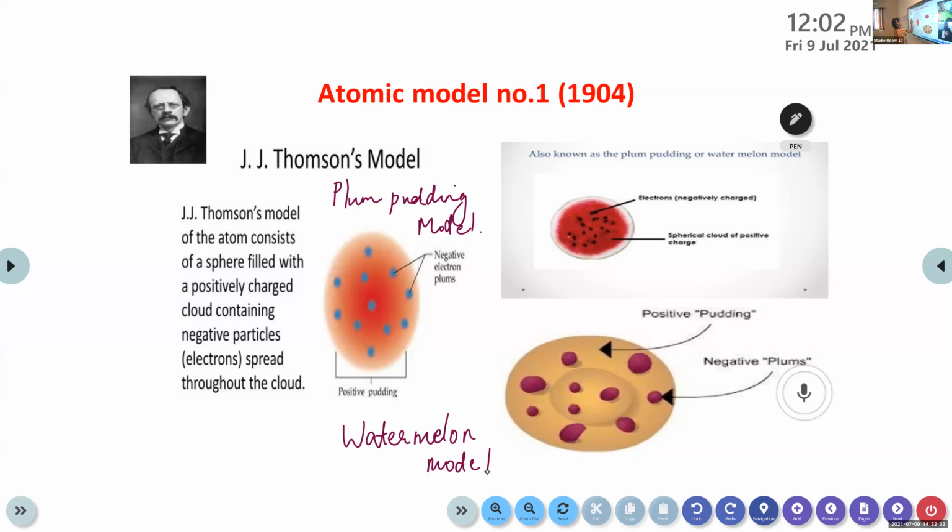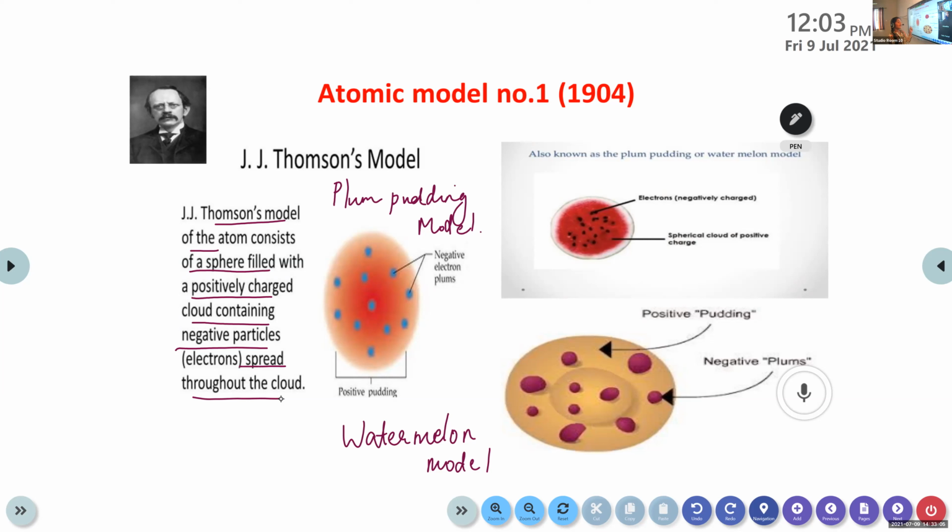Yes, J.J. Thomson's model of the atom consists of a sphere filled with a positively charged cloud containing negative particles spread throughout the cloud. So according to J.J. Thomson's model, a sphere consists of a uniformly distributed positive charge in which the negatively charged electrons are embedded. Consider a plum pudding. In that plum pudding, the plums are embedded in a uniformly charged pudding, right?